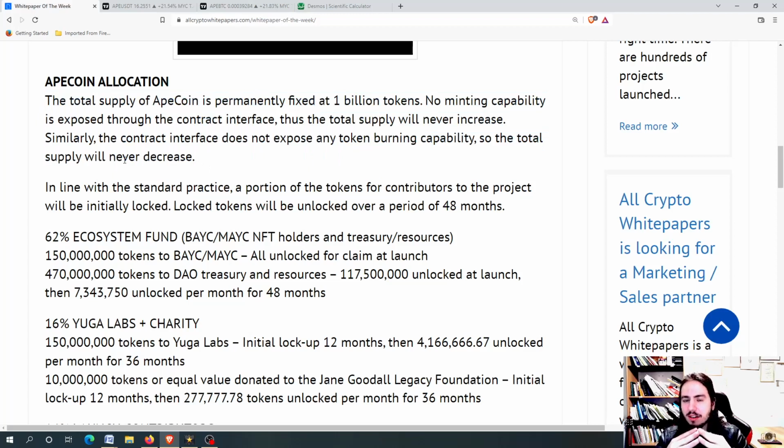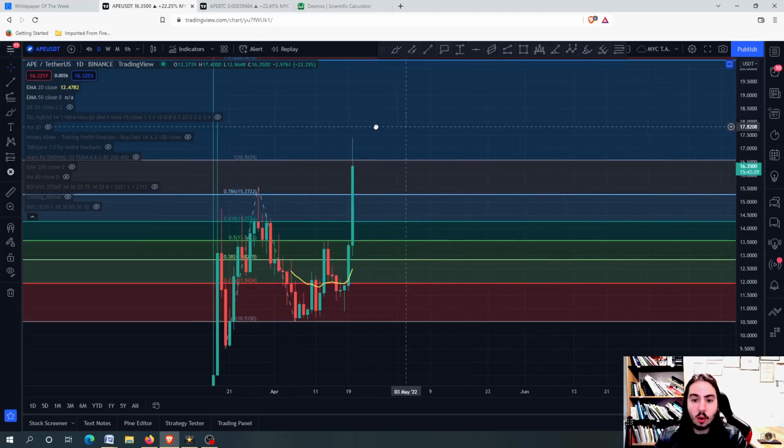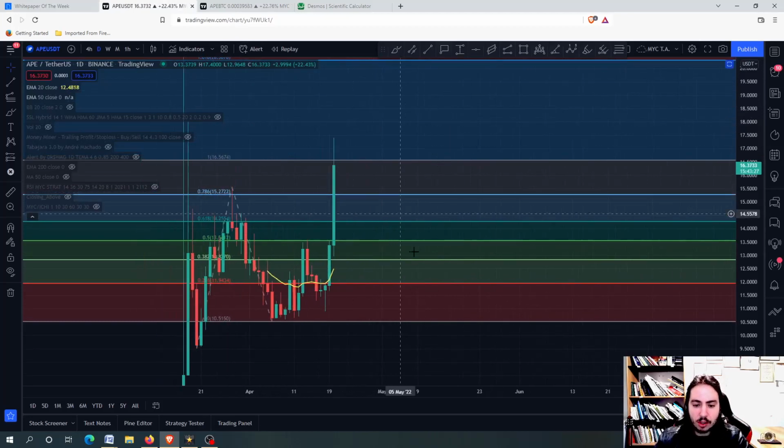What does this mean for the traders? What does this mean for us? What does this mean for the investors? We need to see it clearly with the economic value and perspective of APECoin. So eventually, we are going to the APE against USDT chart. We are going to see the most important thing.